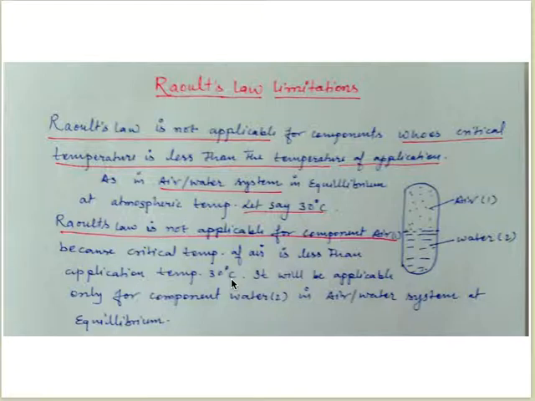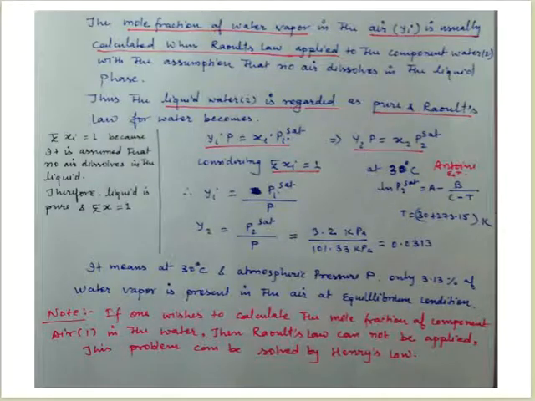We can apply Raoult's law for the second component, water, but we cannot apply it for air, because the critical temperature of water is much higher than 30 degrees centigrade. So Raoult's law is applicable for the water component but not for the air component. Now we see the mole fraction of water in the air, y, is usually calculated when Raoult's law is applied to component 2, which is water, with the assumption that no air dissolves in the liquid phase.